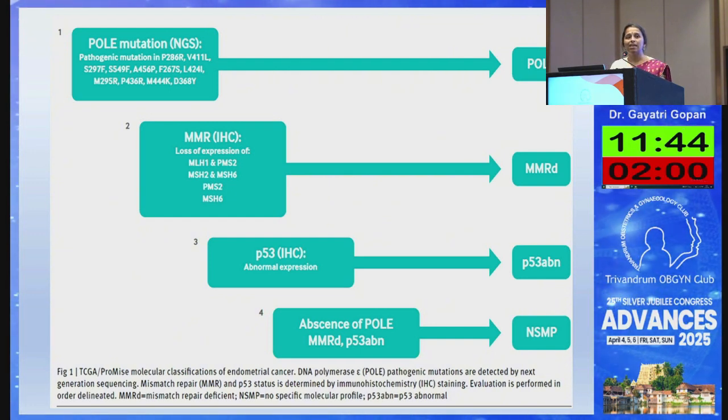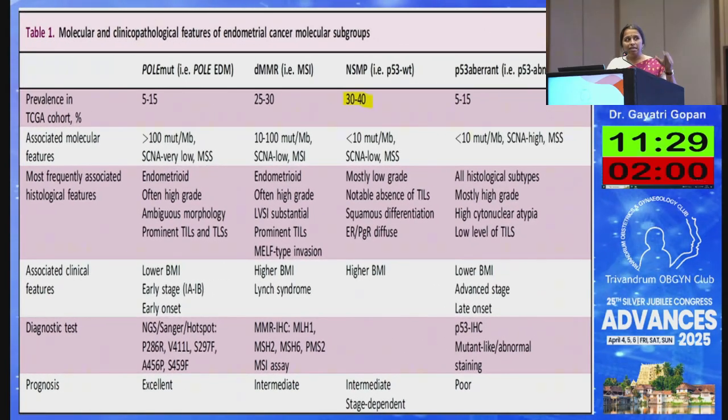So easily we can divide the endometrial cancer into these groups based on certain simple available tests, but I agree that it is difficult to do this POLE mutation, but that is available and it is not very costly. In this TCGA cohort, we have divided into all these and compared all the clinical features. As I mentioned previously, the ultra mutated type, that is the POLE mutant type, as well as the MSI high type, may seem high grade because of the increased number of mutations, but they have an excellent behavior and they are associated with lower BMI.